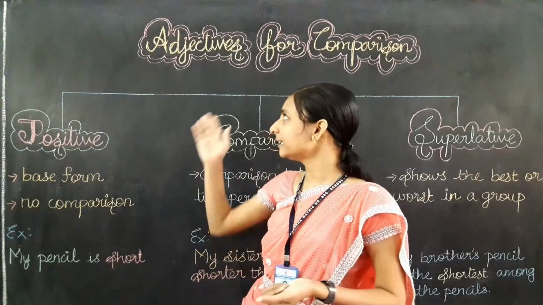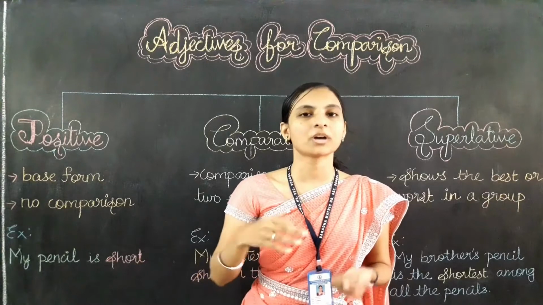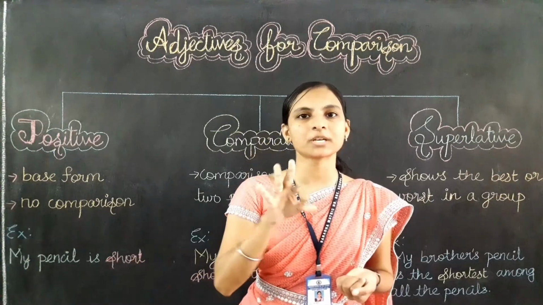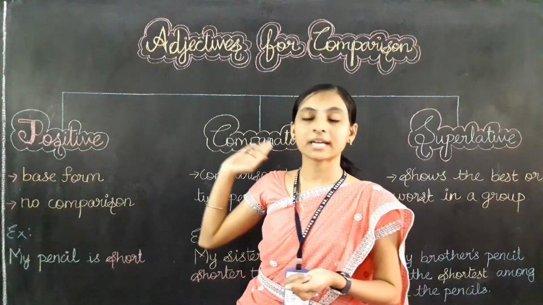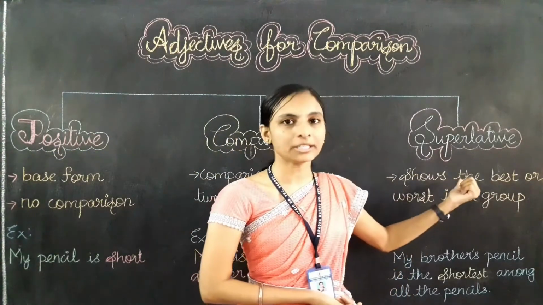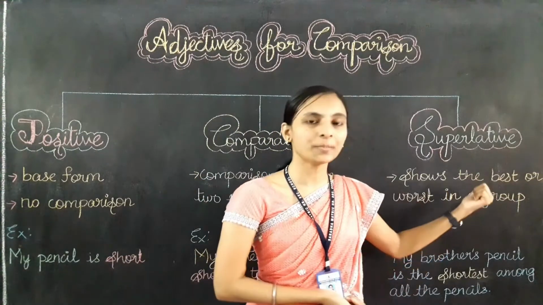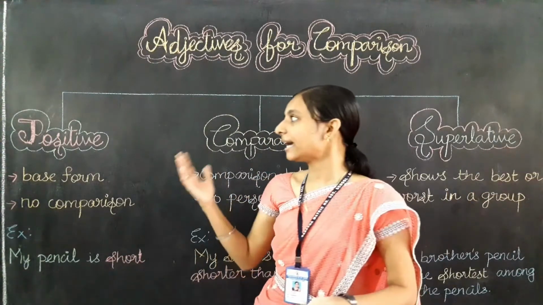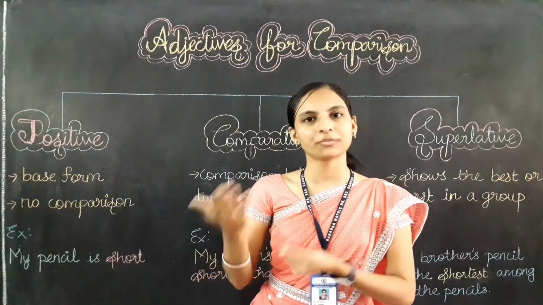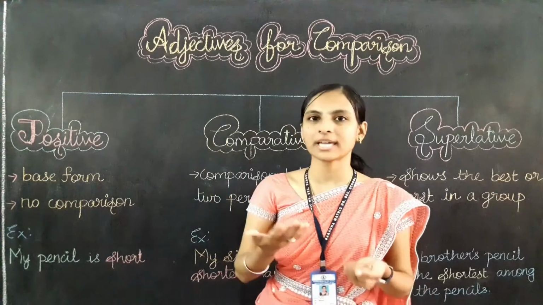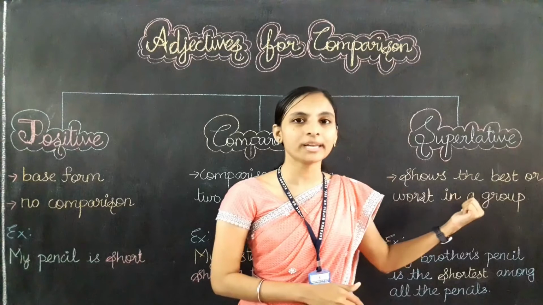And adjectives for comparison have three forms. How many forms? Yes, three forms of comparison. They are the positive form, the comparative form and the superlative form. I repeat, positive form, comparative form and superlative form. We can also say degree instead of form. Degree represents the form only. So I am going to say positive degree, comparative degree and superlative degree.